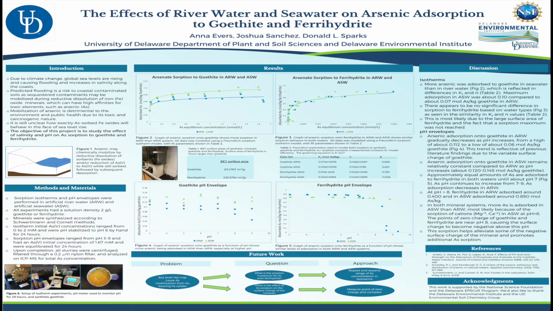At this point in both graphs, we see that in the river water system, significantly less arsenic is absorbed than in the seawater system. This can be accounted to the point of zero charge of these minerals, which is around 8. At this point, the surface of the minerals begins to become negatively charged, which leads to less arsenic absorption. In the seawater, however, this effect can be counteracted by cations such as magnesium and calcium in the solution. They absorb onto the mineral surface and alleviate the negative surface charge, thus promoting more arsenic absorption in the seawater.